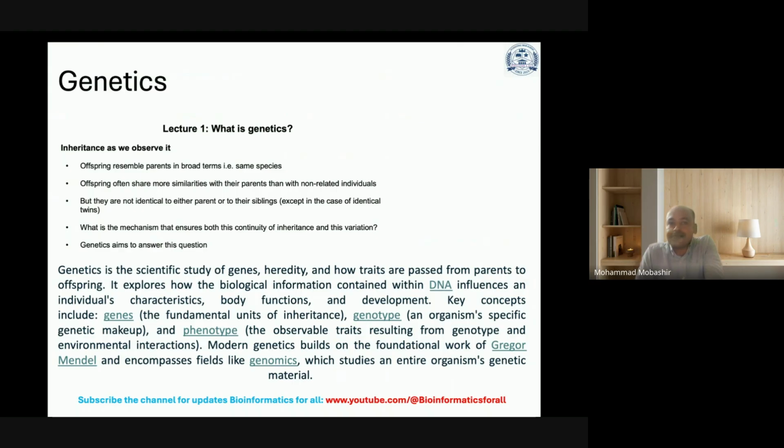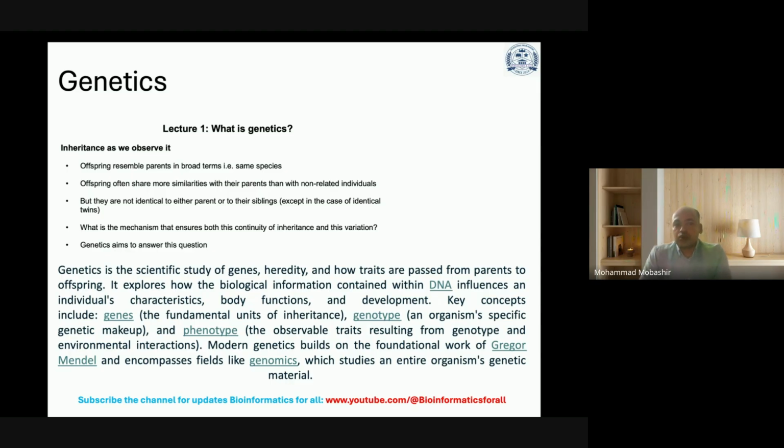What is the mechanism that ensures both this continuity of inheritance and the variation? Genetics aims to answer these questions. Genetics is the scientific study of genes, heredity, and how traits are passed from parents to offspring. It explores how the biological information contained in DNA influences an individual's characteristics, body functions, and development.